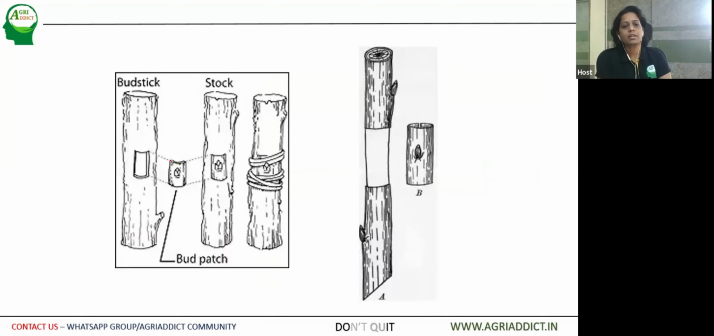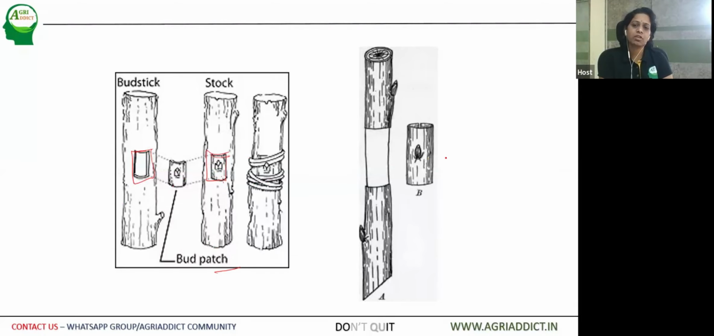Here you can see the picture of patch budding. Here a small rectangular piece or patch from the bud stick or the scion is removed. That is called a bud patch, and it is inserted into the rootstock. For the rootstock also, the same piece of bark is removed, showing the cambial tissues, and this is placed in the place of the rootstock, and then it is tied, whereupon the union takes place.